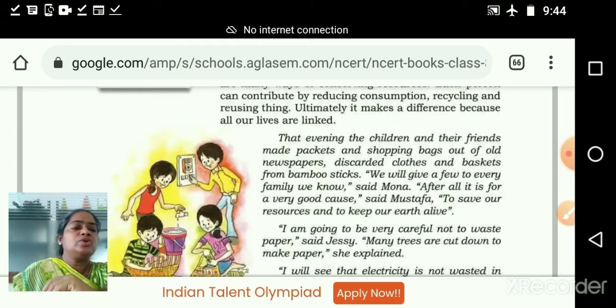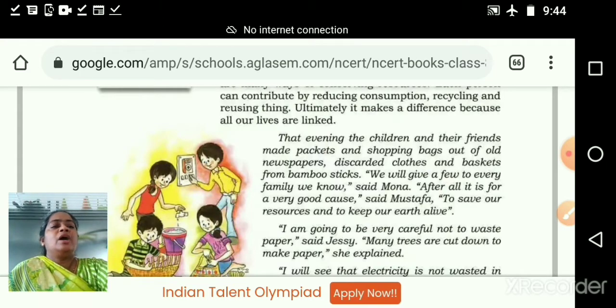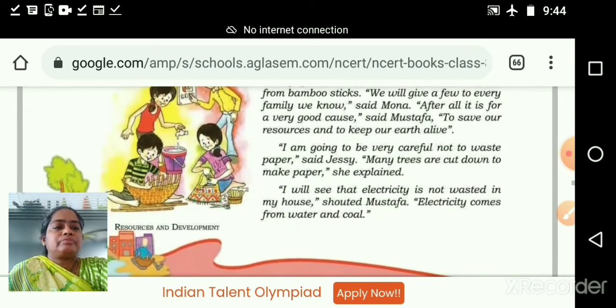So what we are going to do, we are going to do cloth bags. I am going to be very careful not to waste paper. So this is the decision taken by Raju and his friends. I also want to get your decision after attending this video class.